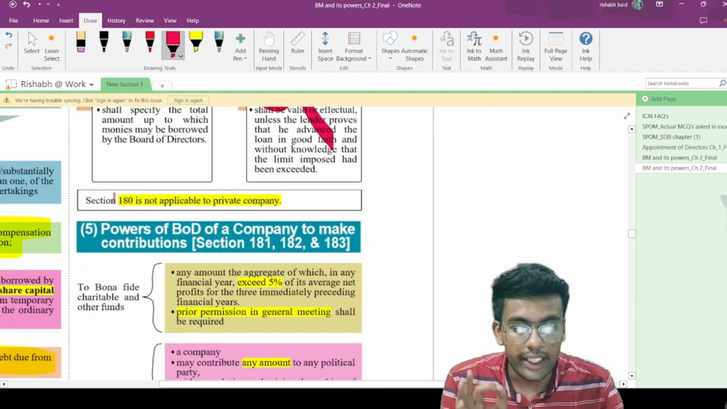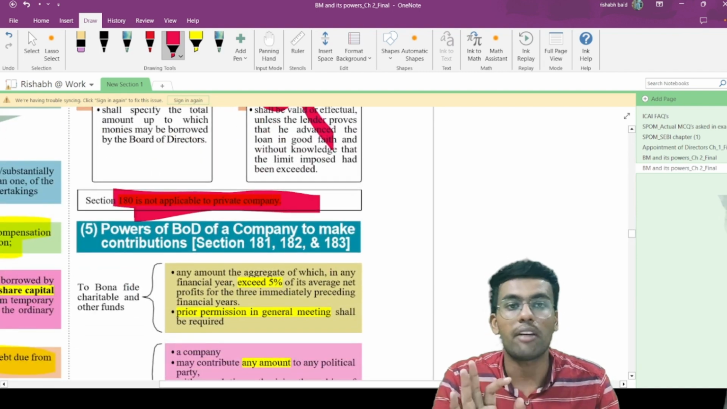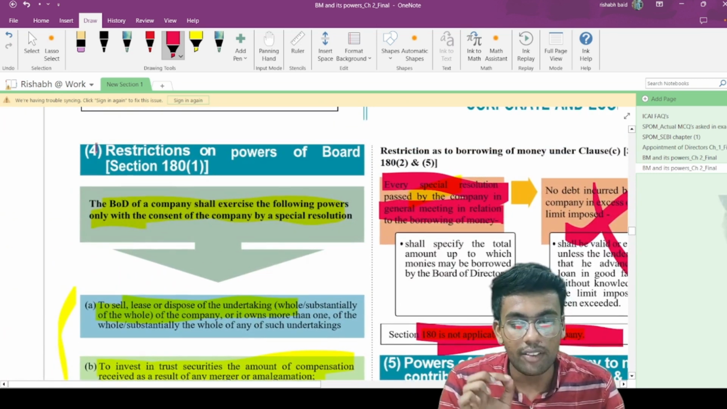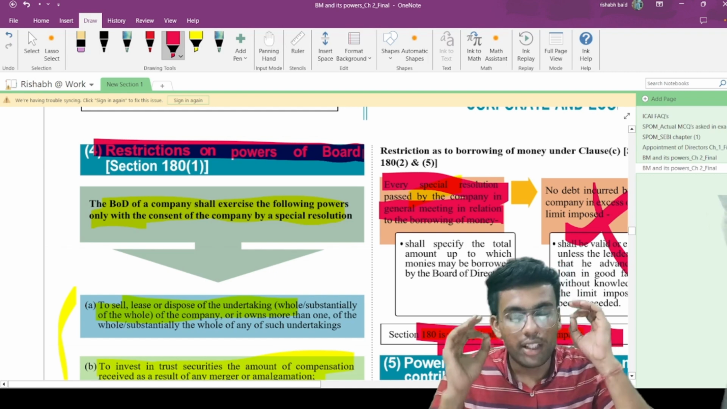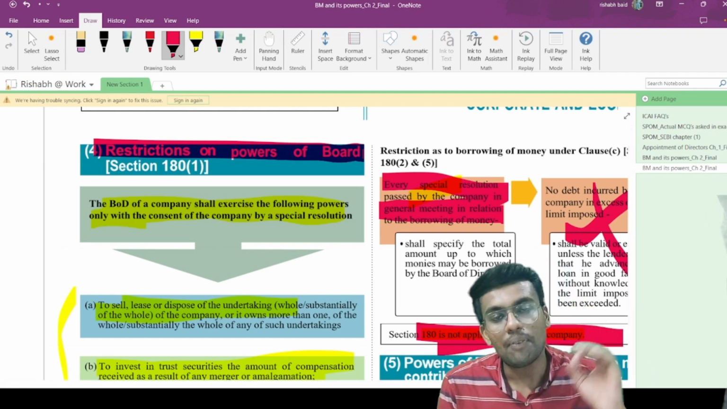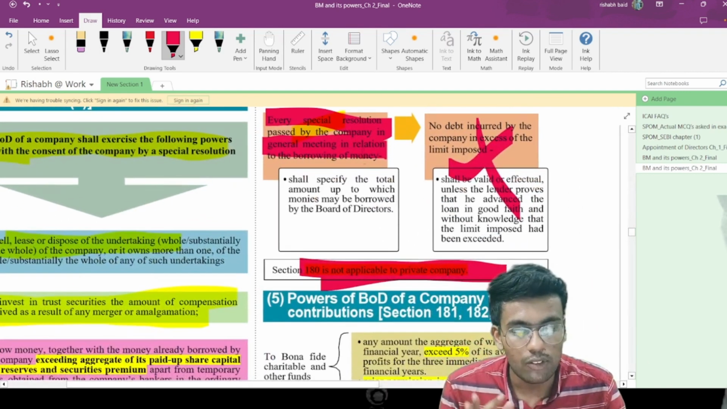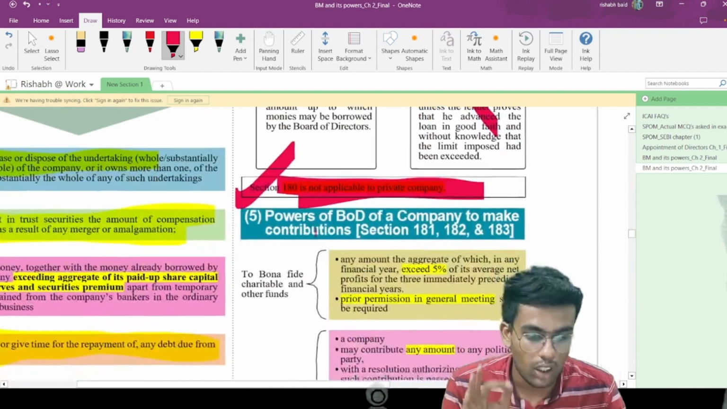Now section 180, the entire section 180, is not applicable in case of a private company. So what is section 180? Section 180 talks about restriction on the power of the board. Whatever restrictions are there, these are not applicable in case of a private limited company. This is what the exception to section 180 talks about.